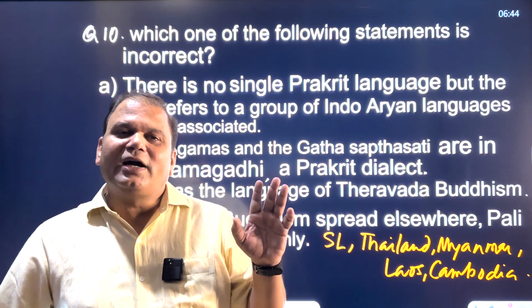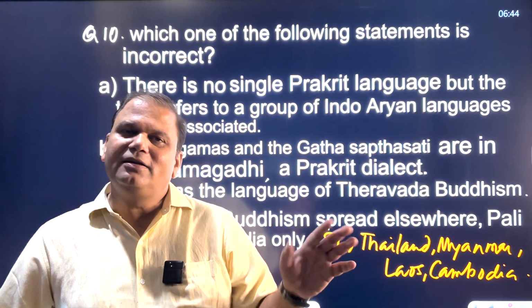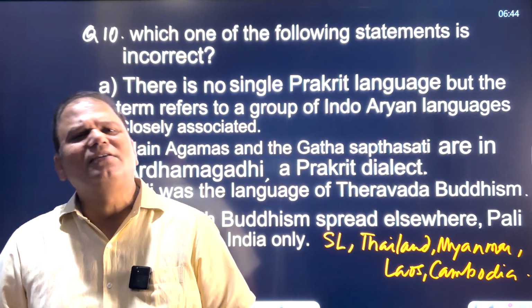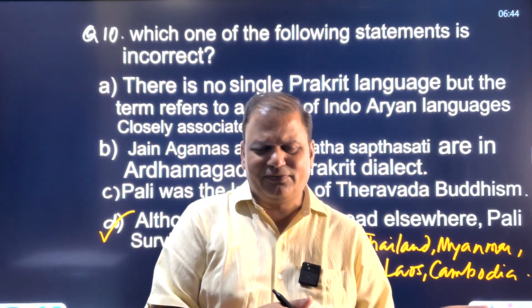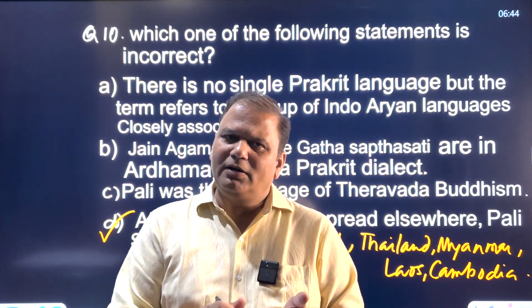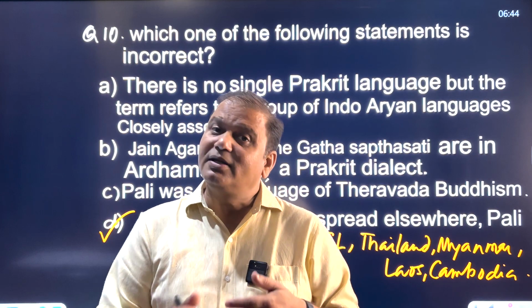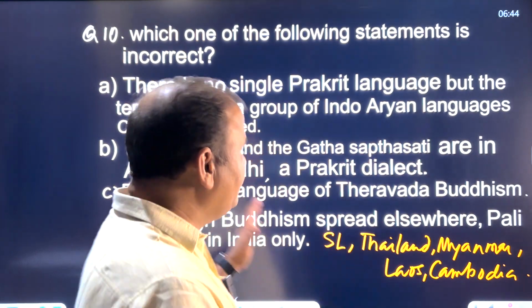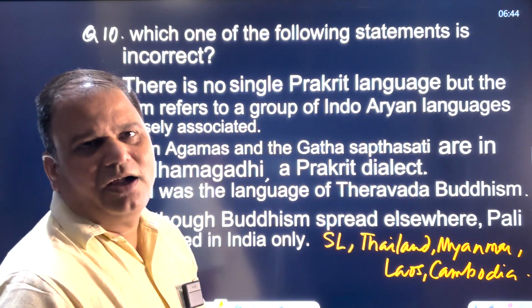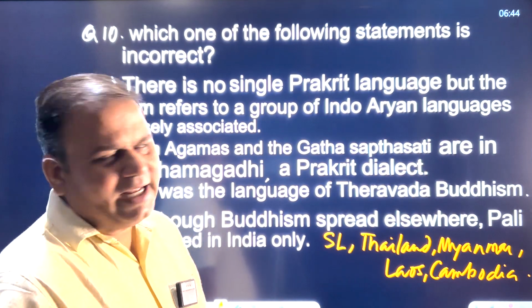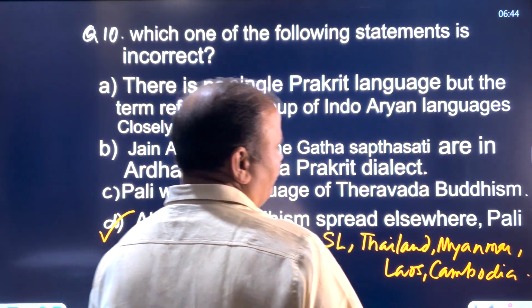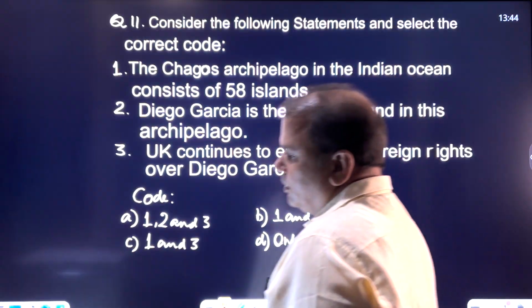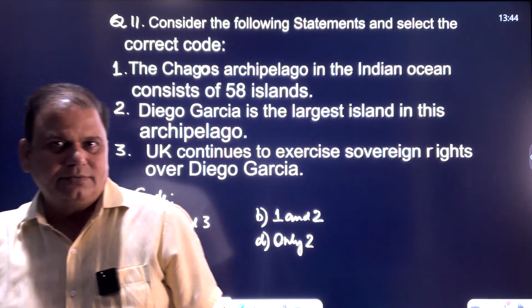Now, these 5 languages have been added in the list of classical languages. The classical languages list earlier consisted of Tamil, Telugu, Kannada, Malayalam, Odia, and Sanskrit. So these languages have been added in the classical languages list. That's why a question can be framed on this. Now, let's see the 11th question.